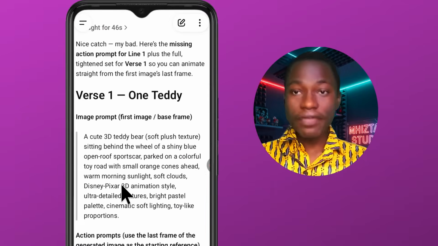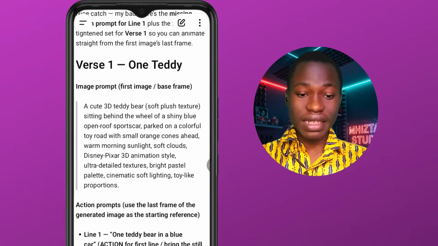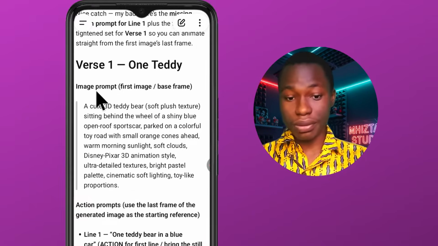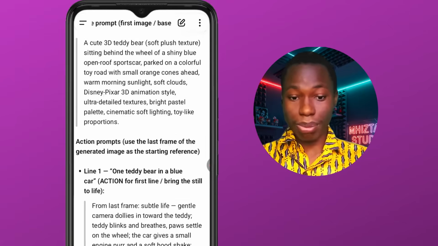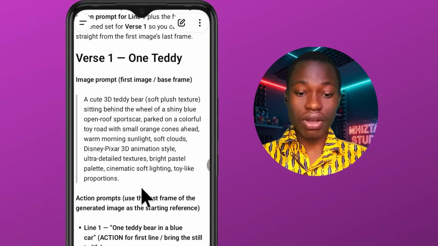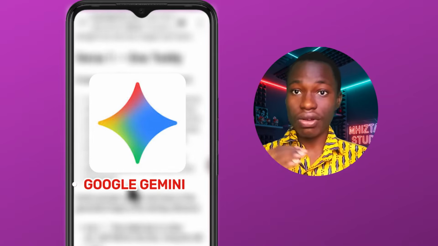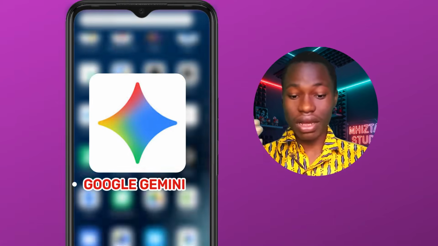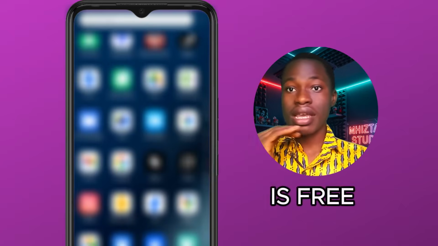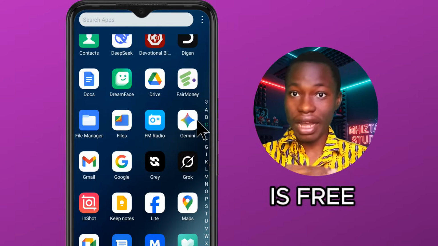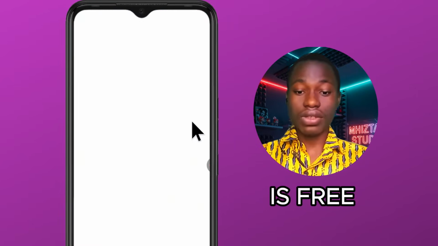Now after that, this is what it generated. The first thing it generated here was the first image prompt, and then it started generating the action prompts. Okay, so what I just have to do right now is to copy this prompt and then paste it on my image generator. In this case, I'm using Google Gemini to do this. Okay, and if you don't have it, just head on to your Play Store or App Store and download Google Gemini. It's a free app. You don't need to pay for subscription. Okay, so I'll open it.